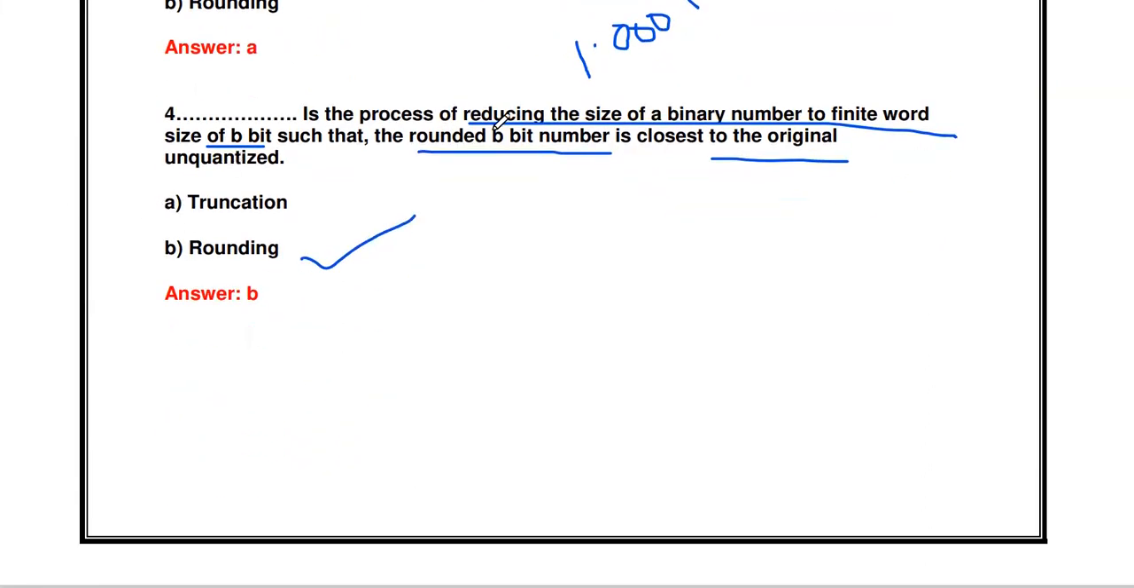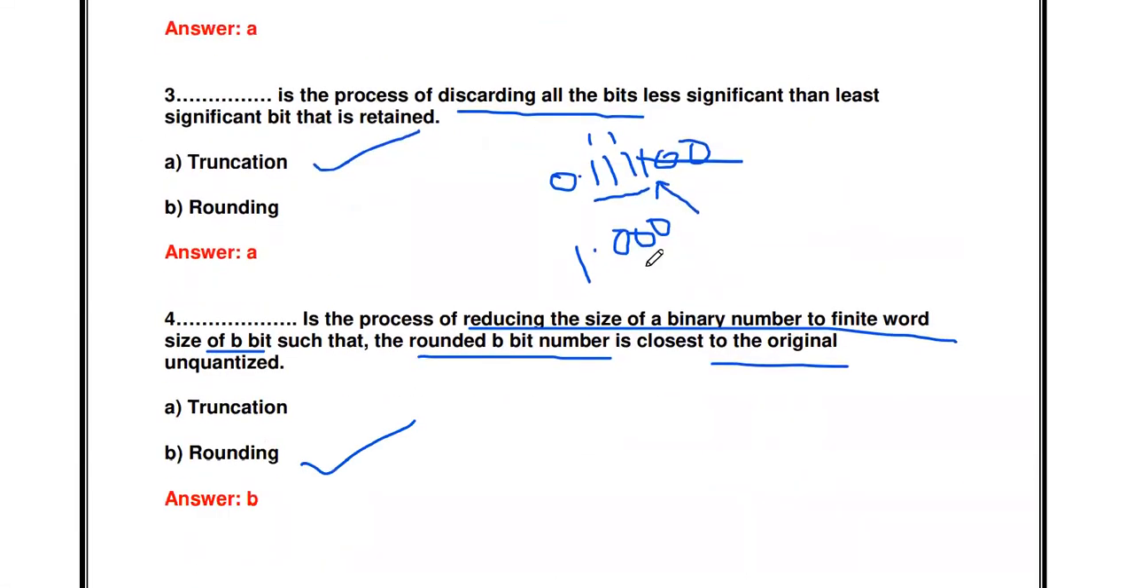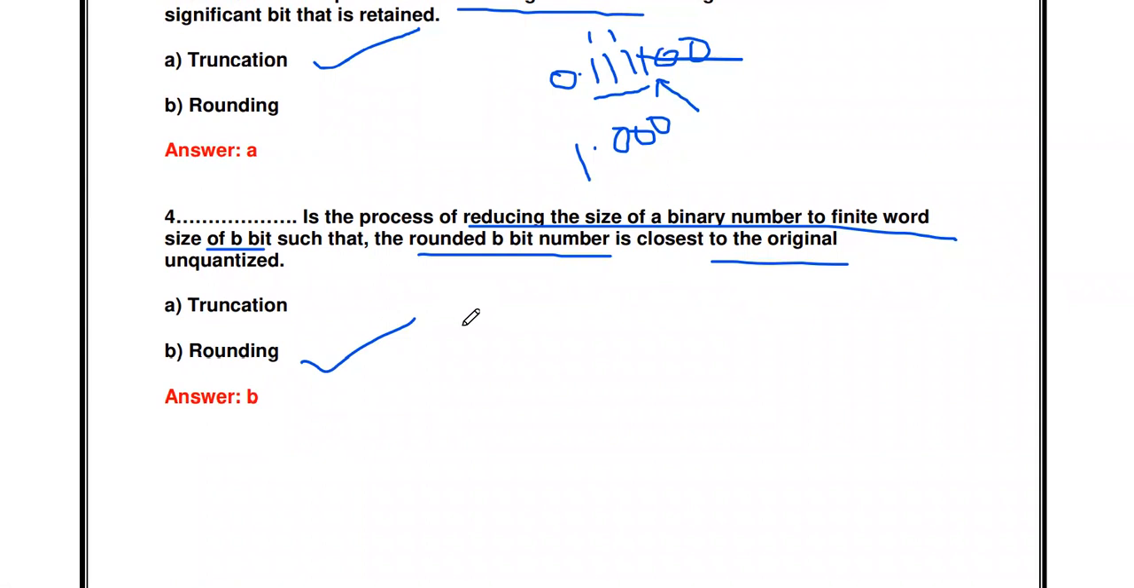Rounding is also a process of reducing the size of a binary number to b bits, but the rounded b-bit number is closest to the original unquantized value. Compared to truncation, in rounding we get the minimum amount of quantization error. Quantization error is the difference between the quantized output and the unquantized input. In truncation, we get a larger quantization error. In rounding, we get a smaller error.